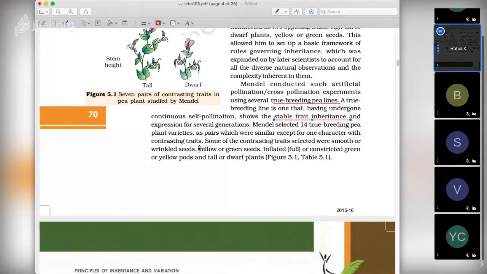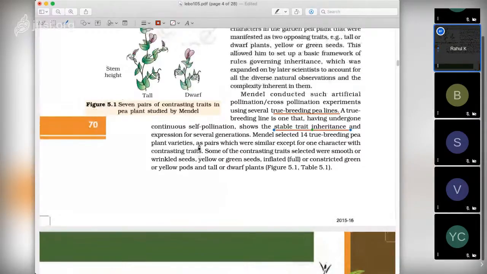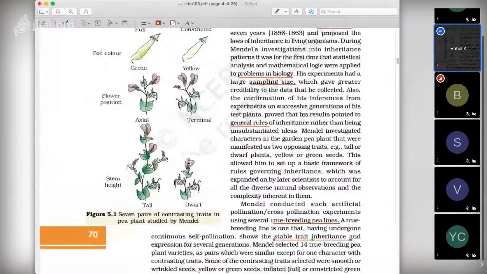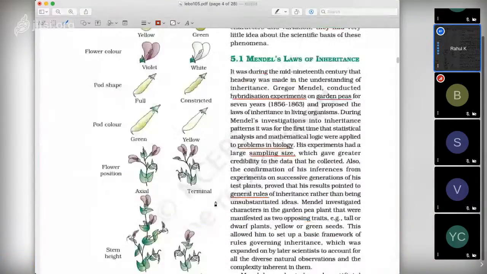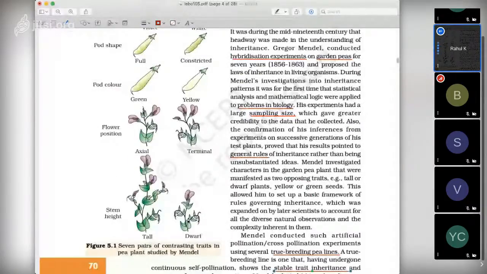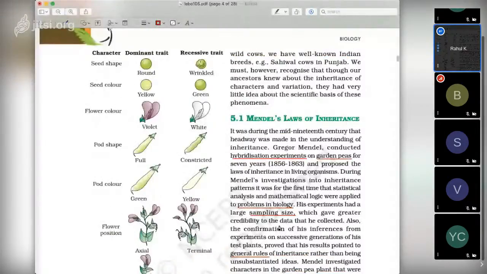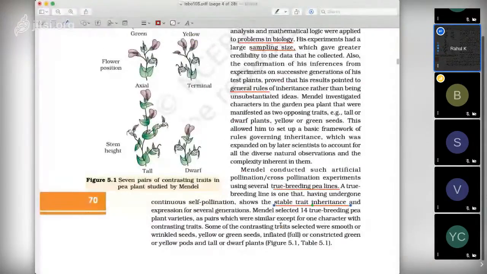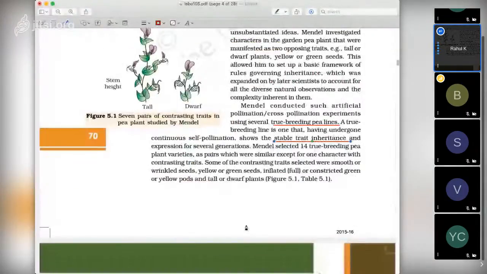This is very important to note: if I am taking a tall plant and a dwarf plant, in this pair all other characters are either recessive or dominant, the same in both, and I am having only one character as my contrasting character.